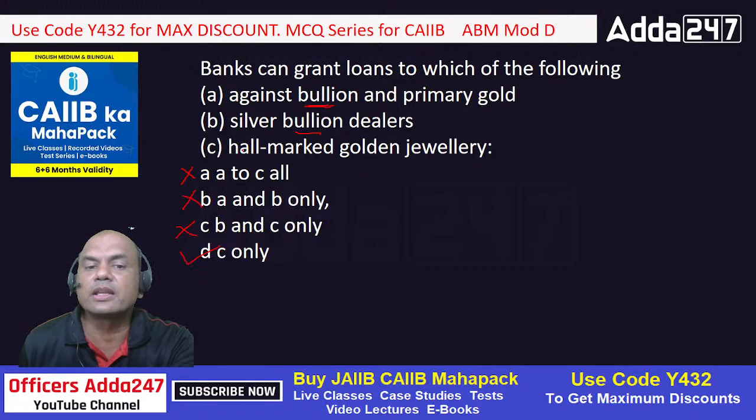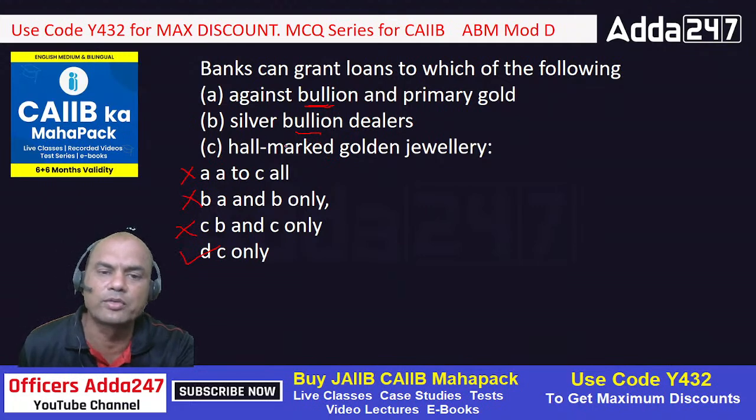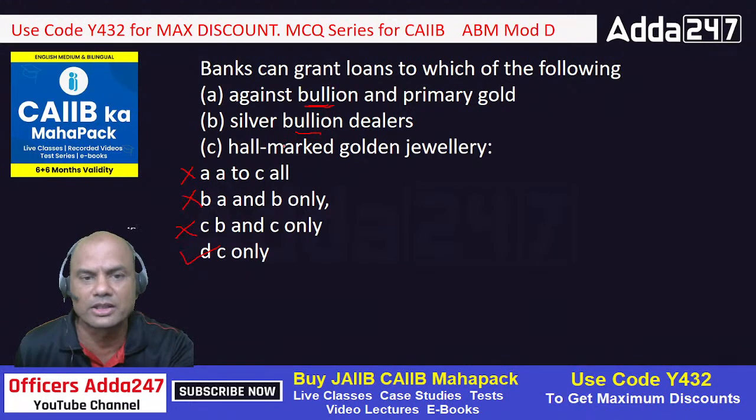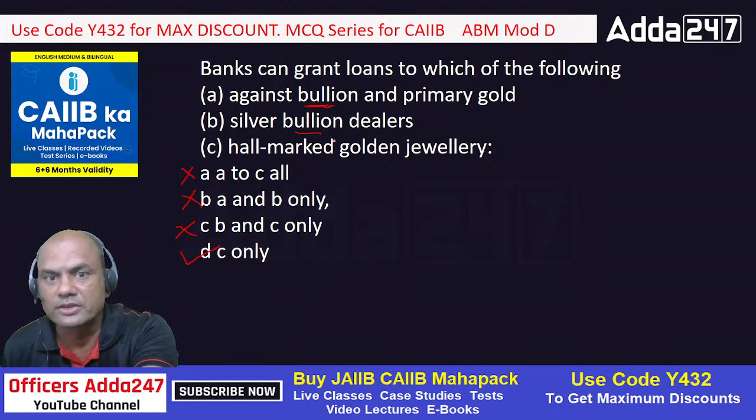Remember, banks can give loan against hallmark gold jewelry only, or any other marking if it comes, not only hallmark. If tomorrow some new marking comes, you can give a loan against that, but depending on whatever RBI says. Presently it is hallmarked. Next one.